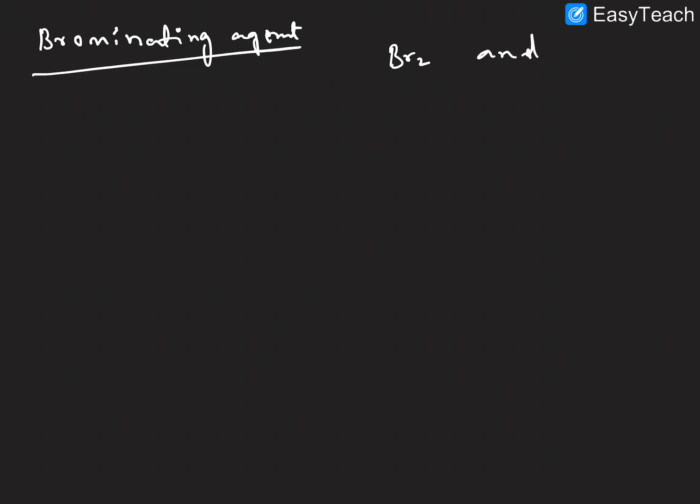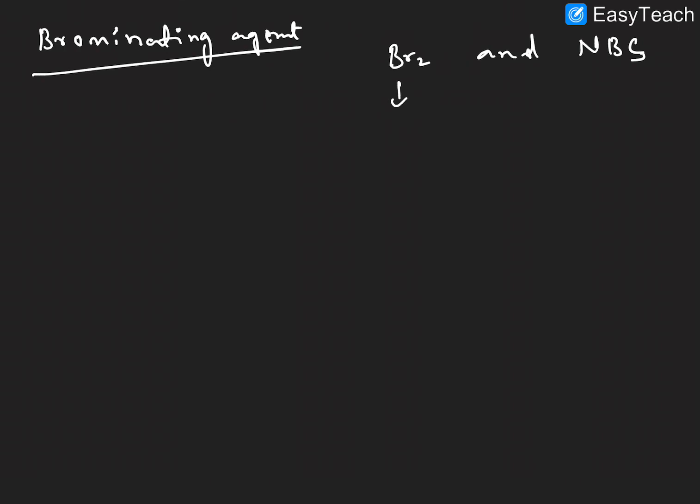Then we'll discuss brominating agents: Br2 and NBS, N-bromosuccinimide.